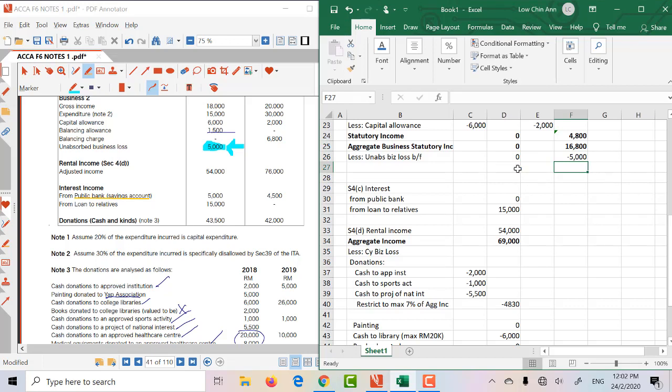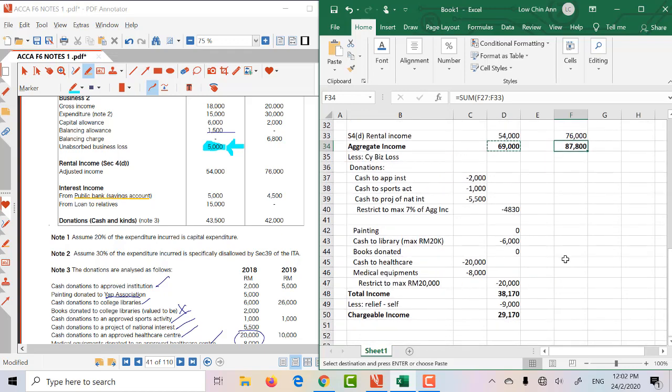So your net business SI is 11,800. Now we do have interest from bank, so 0, and the rental is 76. Right, so copy this and paste it. They just auto sum it for you.